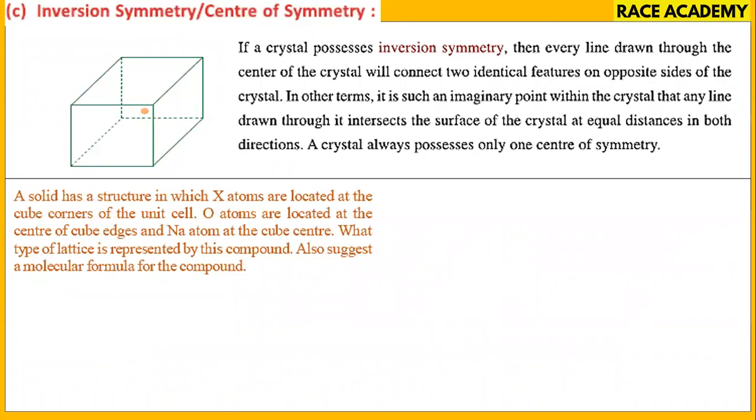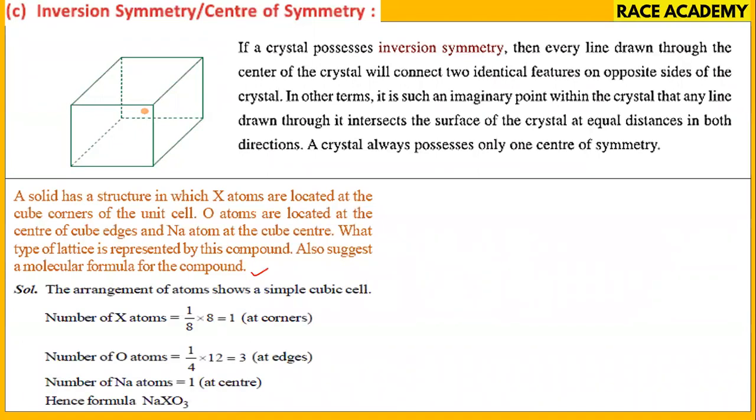Let us see the question. A solid has a structure in which X atoms are located at the cube corners of the unit cell, and O atoms are located at the center of the cube edges, and an Na atom at the cube center. What is the type of lattice represented by this compound? Also suggest a molecular formula for the compound.